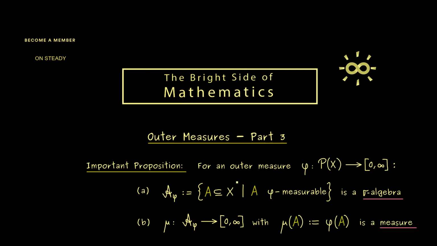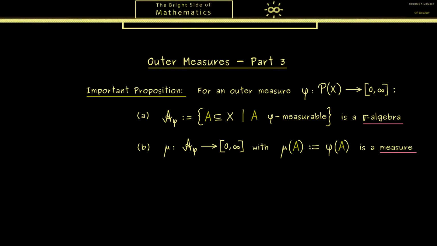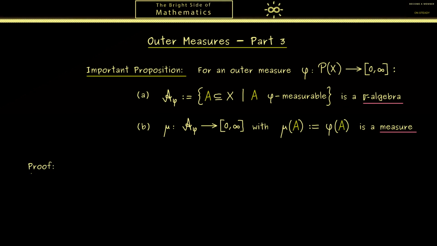Okay, there you see, this is a nice proposition we already introduced in part 1. Therefore, now in this part I want to give you the ideas for the proof. This means that for the first part we have to verify all the properties of a sigma algebra. These are essentially three things. First, the empty set and X should be in A phi. Then the collection of sets should be closed under the complement and closed under countable unions. Hence, I would suggest we start with the simplest one, checking if the empty set is in A phi.